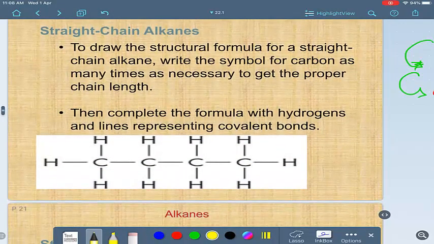So if you want to draw a straight chain alkane, you can draw the carbons first as I did, then add the hydrogens and make sure you have single bonds every time and 4 bonds around each carbon.